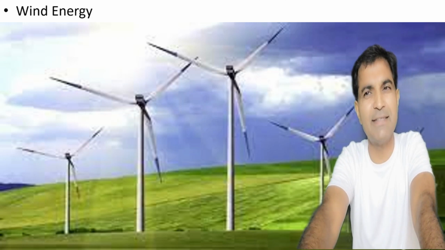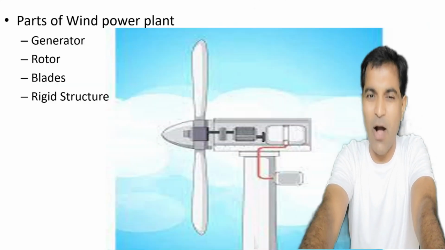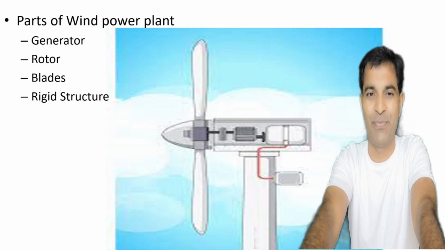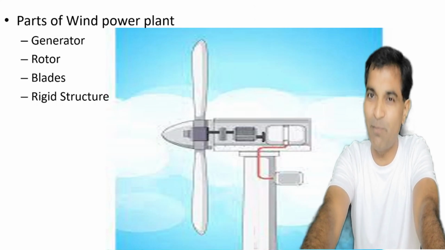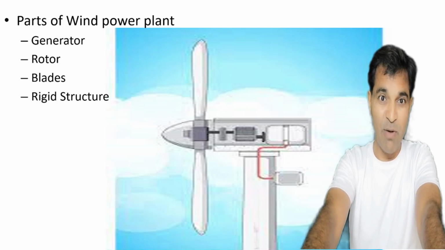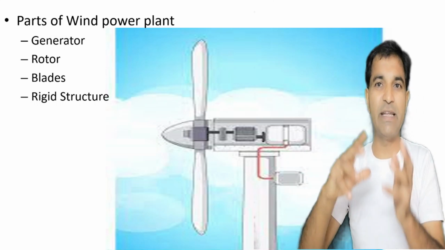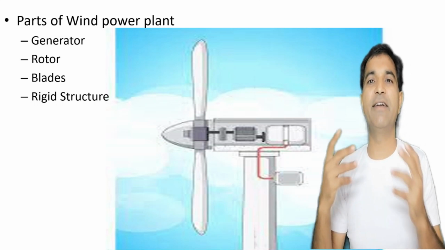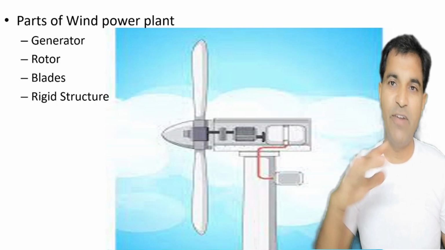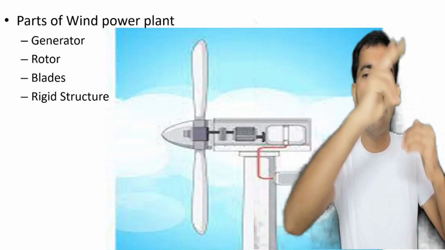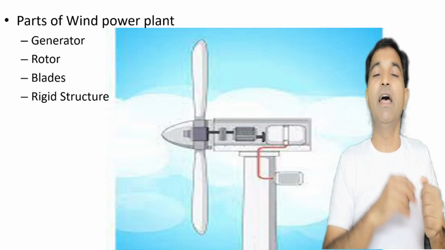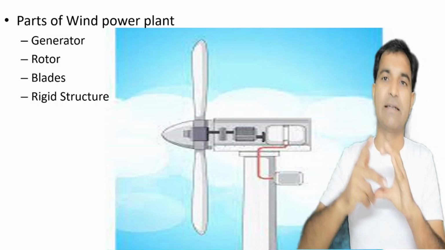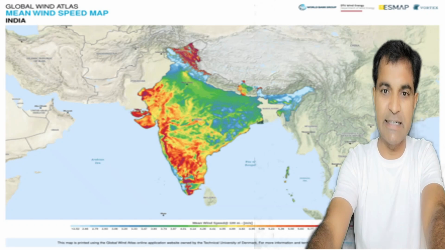Now the next topic is wind energy. The energy of wind is utilized for the production of electricity. How? We use a wind power plant. Now, what are the parts of a wind power plant? A generator to produce the electricity, rotor, blades, and a rigid structure or pole. So when wind blows, these blades will start rotating, right? And during this rotation, they will rotate a generator, and the generator will produce electricity.